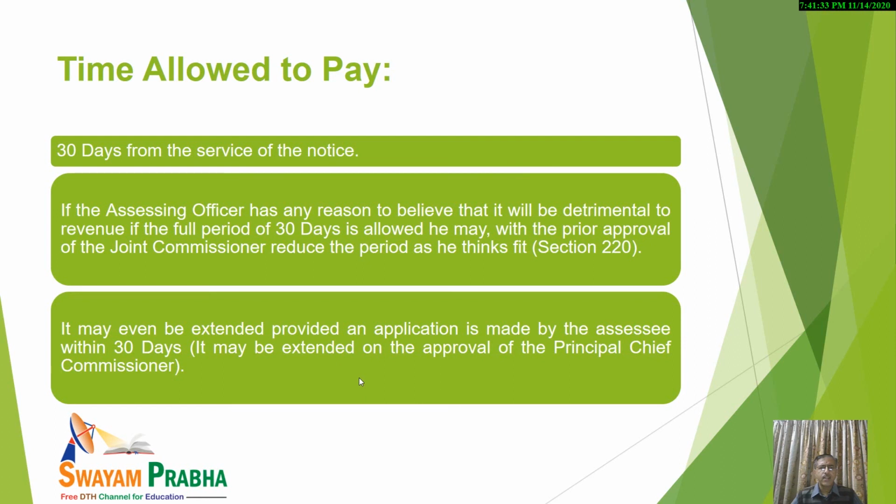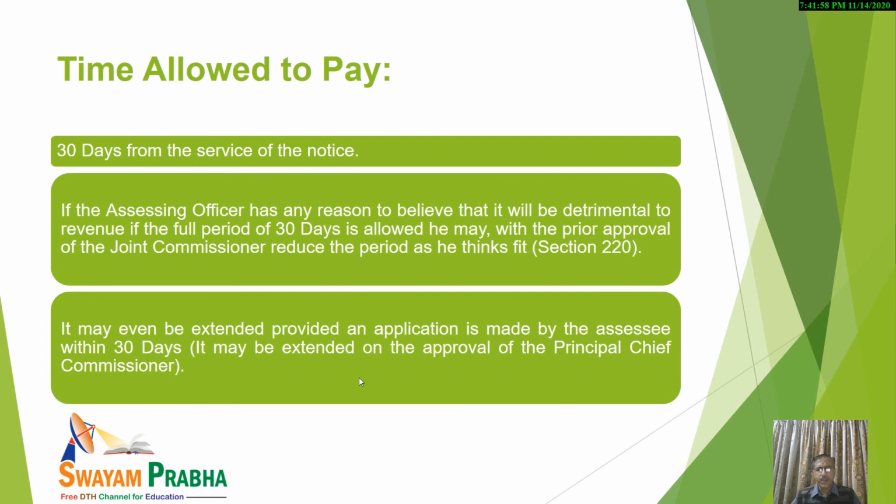But as permission of a joint commissioner was needed to reduce the time period, similarly, in this case, to extend the time period for more than 30 days, approval of the principal chief commissioner of income tax is required. So these things must be kept in mind.